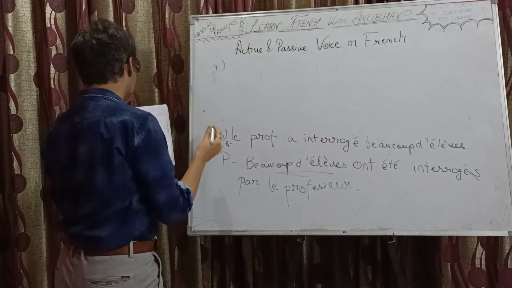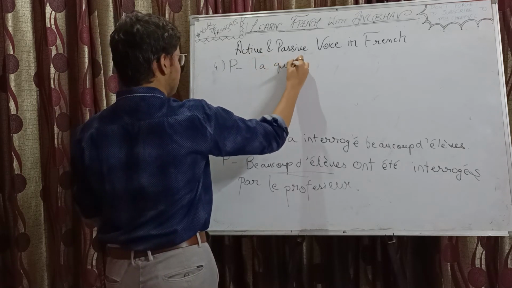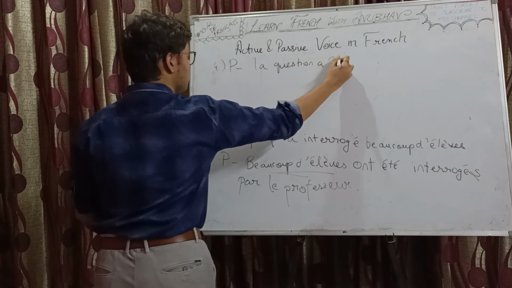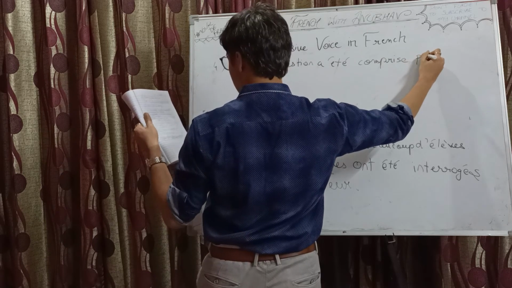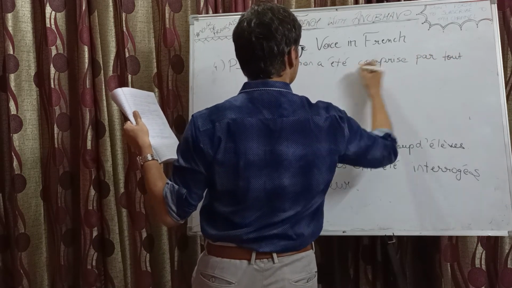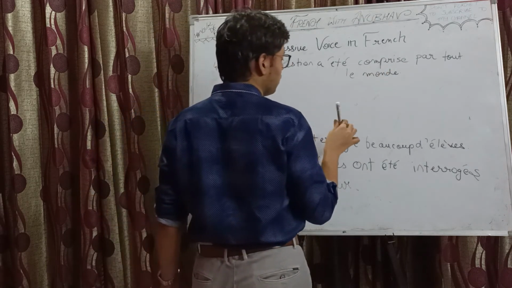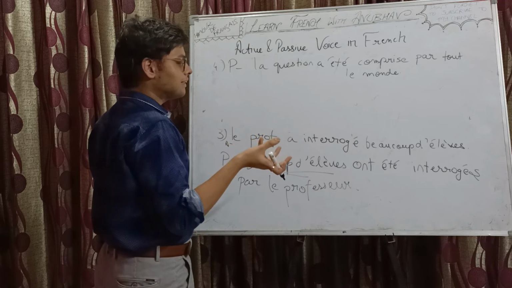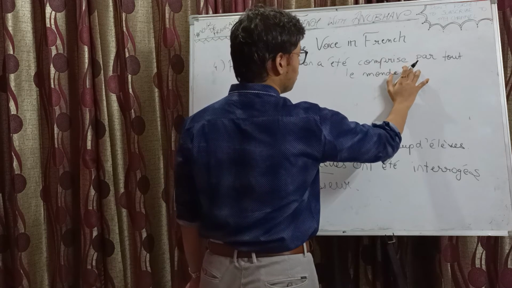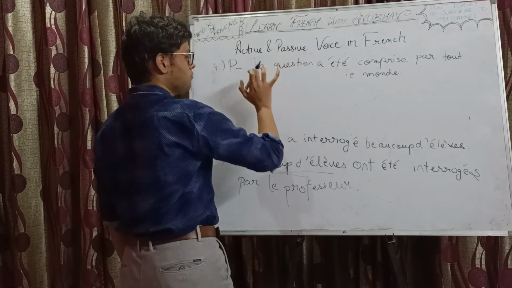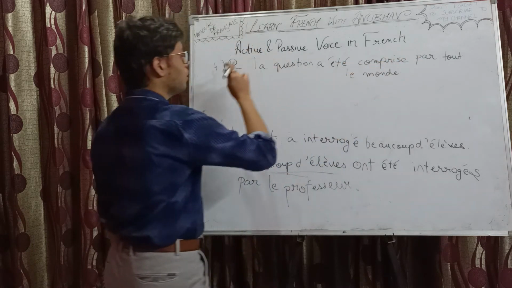Fourth one, we are doing passive first. Passive is la question a été comprise par tout le monde. Tout le monde, everyone, becomes a third person singular. Okay. So the question was understood by, from comprendre, which means to understand, past participle with an e because la question is feminine singular, par tout le monde. So the question was understood by everyone, right?